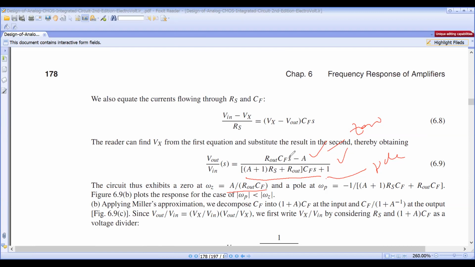Then A by R out multiplied with CF is the one root of the above numerator equation, that is a zero, and the pole is the same thing, minus 1 by 1 plus A into RS plus R out multiplied with CF. So the above transfer function has one pole and one zero. The zero is located at A by R out CF, and the pole is located at minus 1 by 1 plus A into RS CF plus R out into CF.